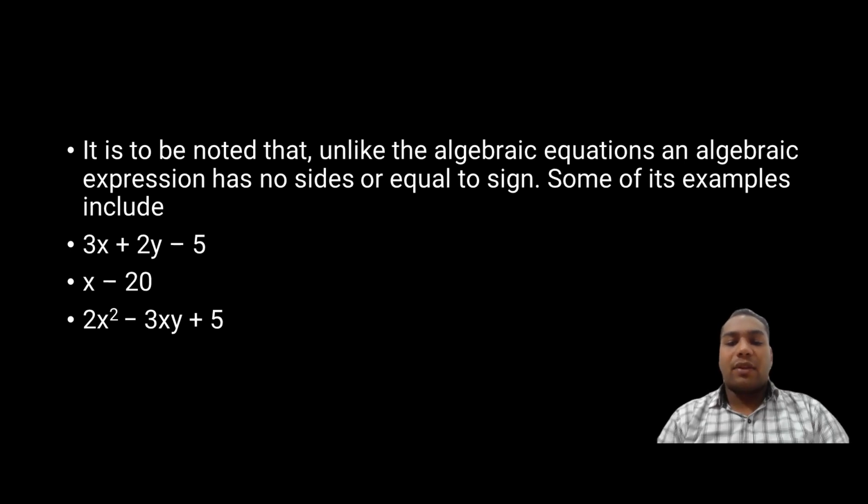If we try to find an example of an algebraic equation, we make the first example from an algebraic expression like 3x minus 2y minus 5 equals 0. If written as 3x plus 2y minus 5 equals 0, then it will be an algebraic equation. x minus 20 is equal to 5, it will also be an algebraic equation. But as it is written, 3x plus 2y minus 5, it is an algebraic expression. So maybe it is clear what is an algebraic equation and what is an algebraic expression. What is the difference between them? It has a minor difference, the equal to or less than sign, nothing else.